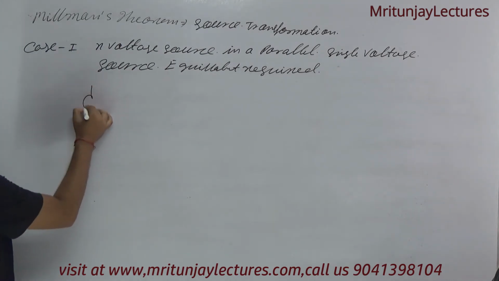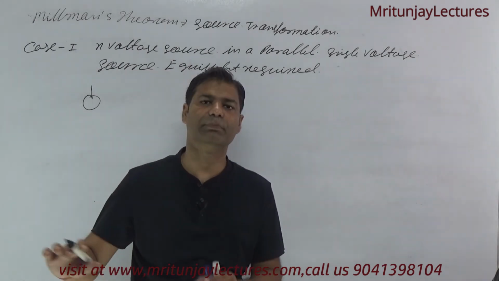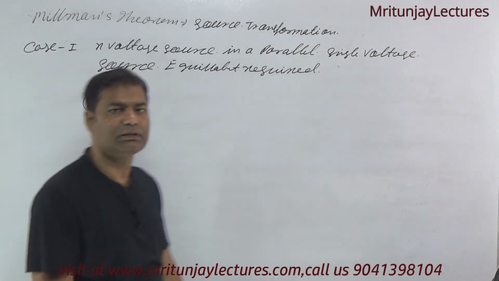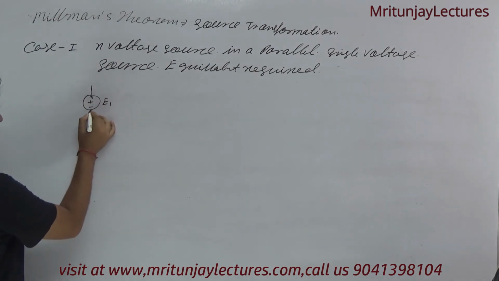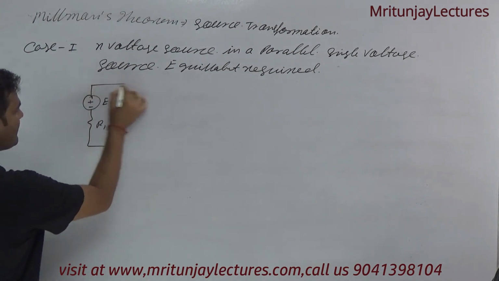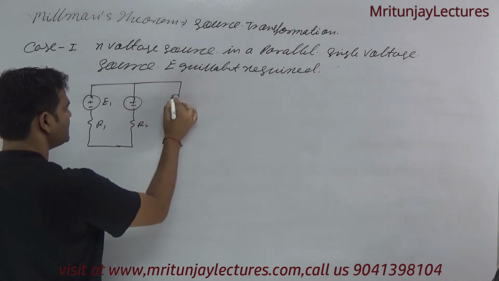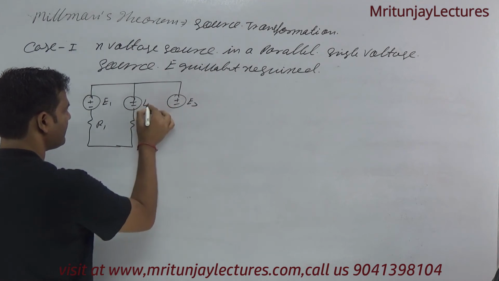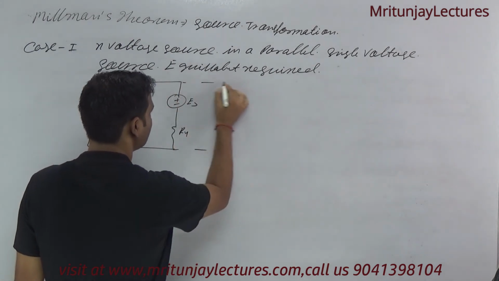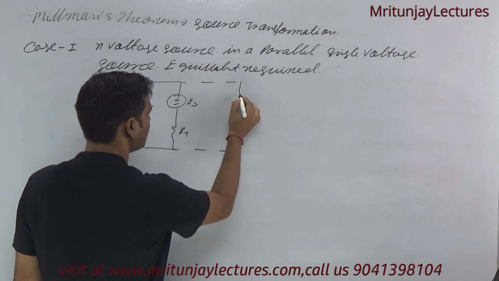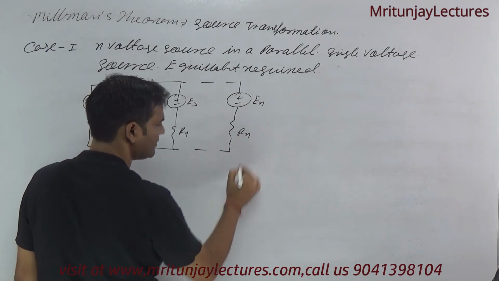Suppose n voltage sources, that is, n practical voltage sources connected in parallel: E1 with resistance R1, E2 with resistance R2, E3 with resistance R3, and finally En with resistance Rn.